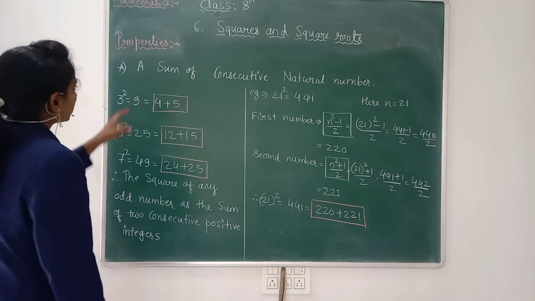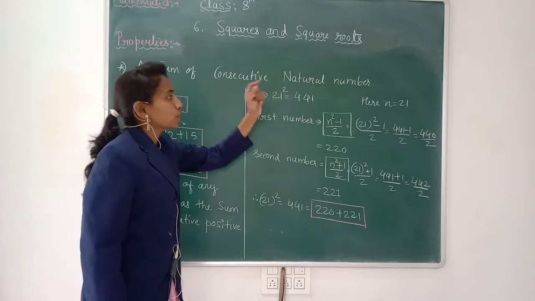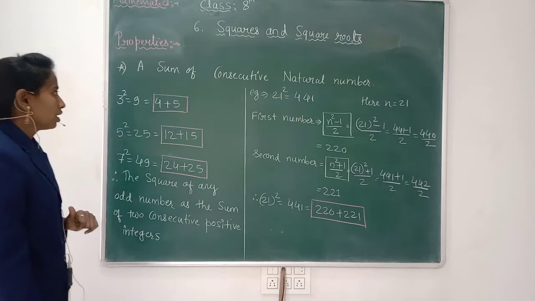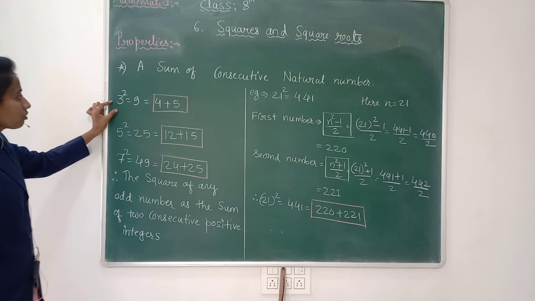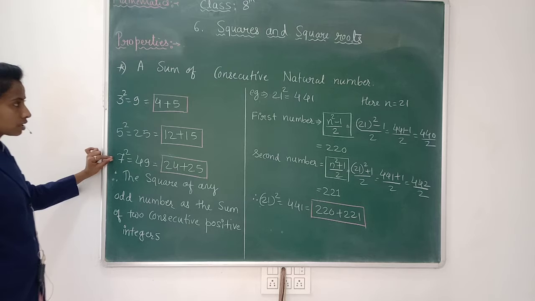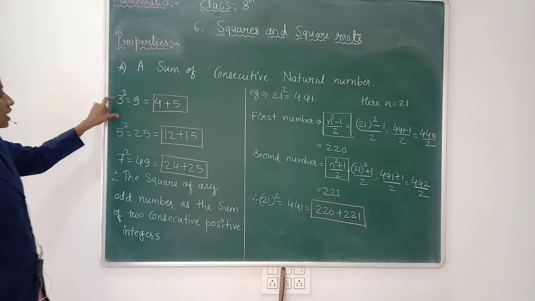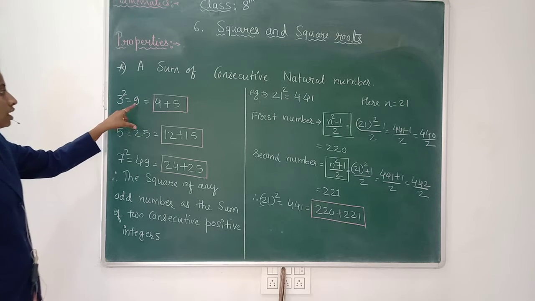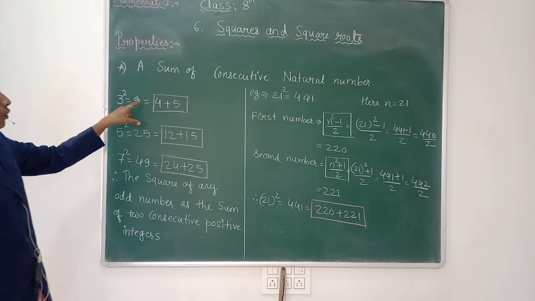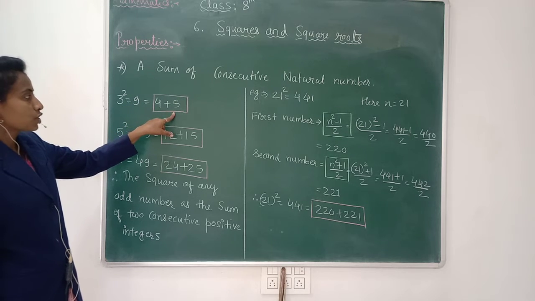Next property is the sum of consecutive natural numbers. Here we have some square numbers. 3 square will be 9. 9 is the sum of which consecutive natural numbers?